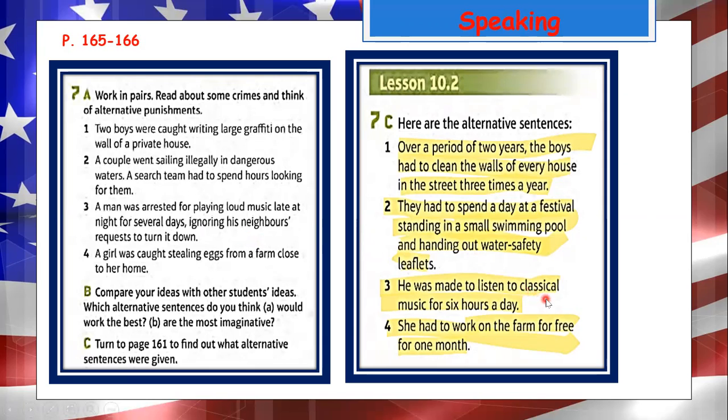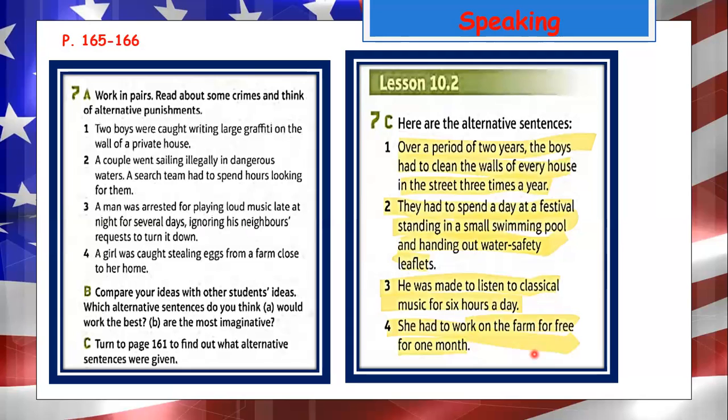The alternative would be he was made to listen to classical music for 6 hours. And number four, a girl was caught stealing eggs from a farm close to her home. And the alternative, she had to work on the farm for free for 1 month.